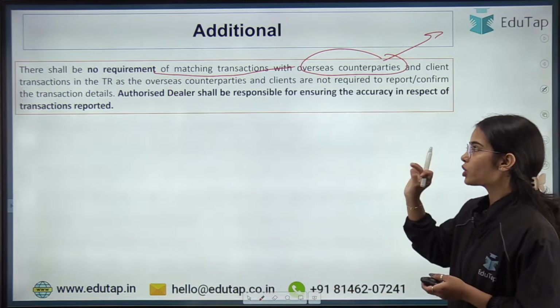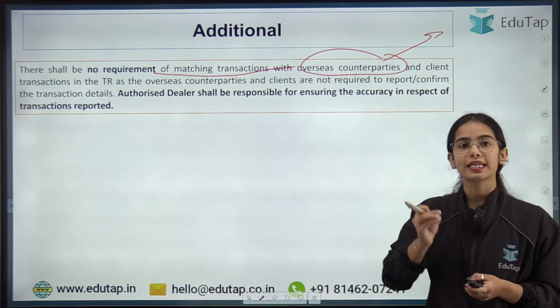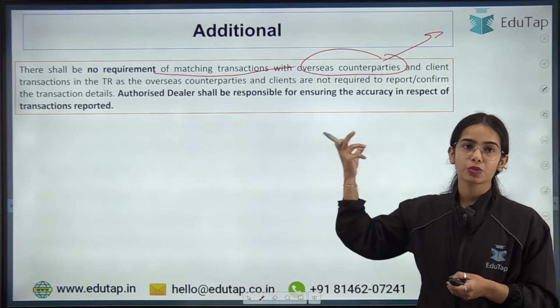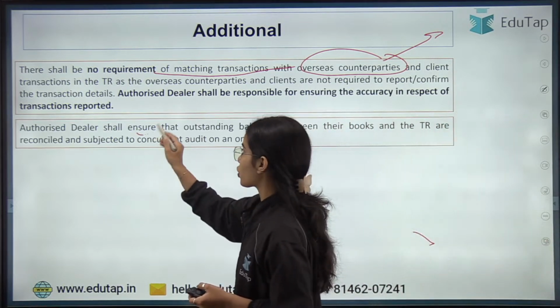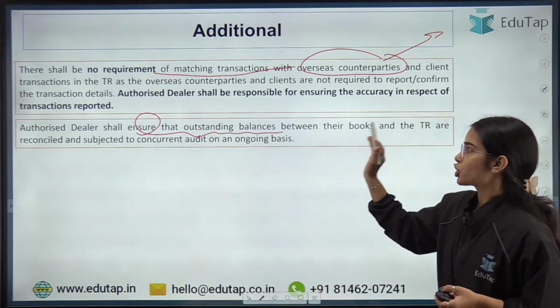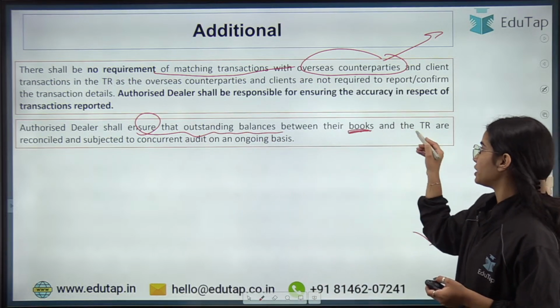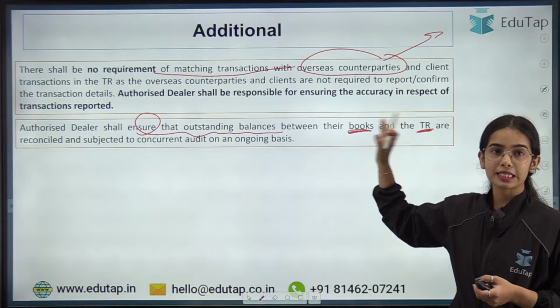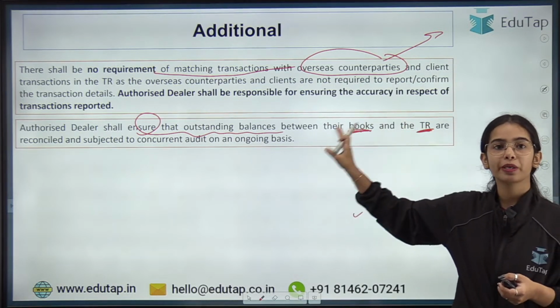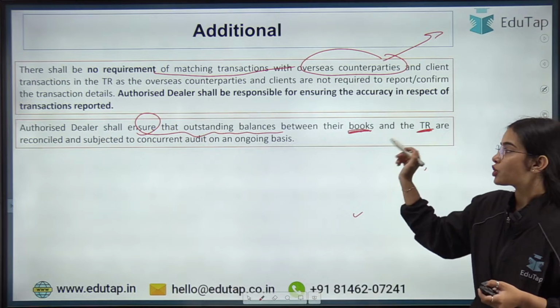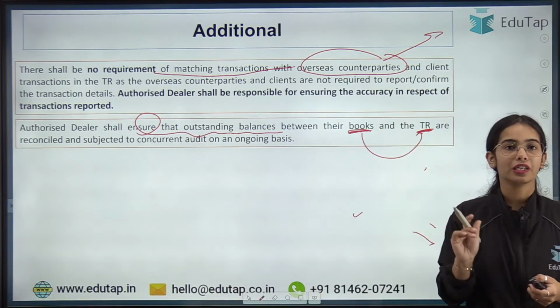Okay, so there is no requirement of matching the transaction. The authorized dealers will be responsible for ensuring the accuracy of data. Authorized dealers shall ensure that outstanding balances should match between their books and the trade repository. So whatever transactions are happening should be reported to the trade repository, and that should match in the books and the trade repository.